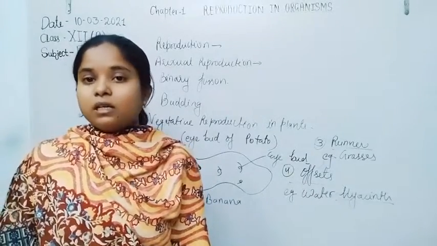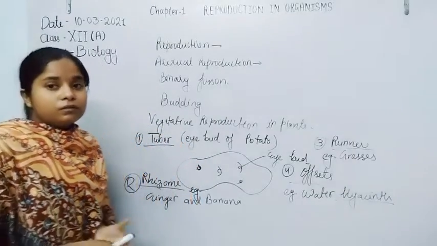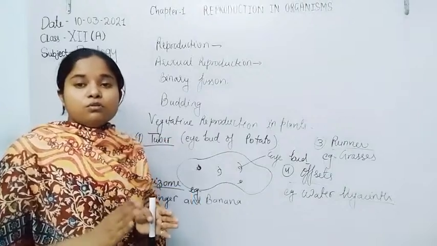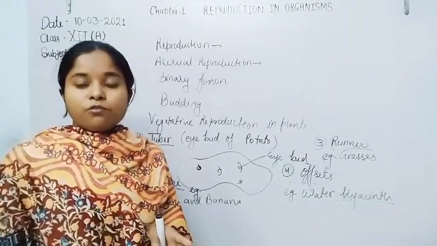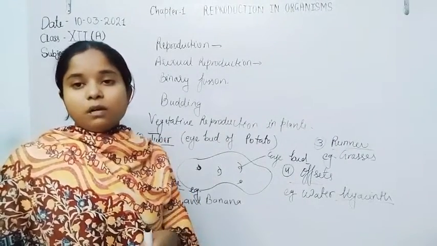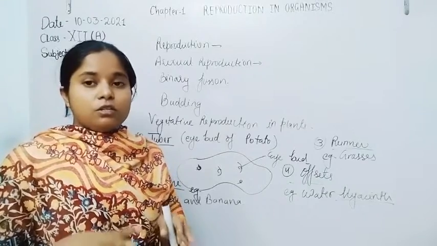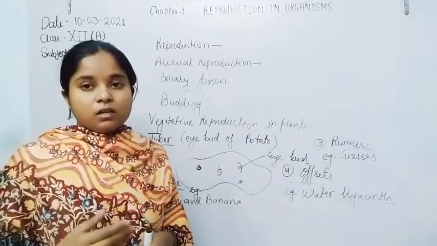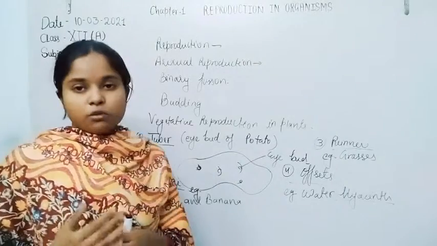So for their requirements they reproduce very fast, and for the reproduction and other metabolic activity they use the water body oxygen for their metabolism.